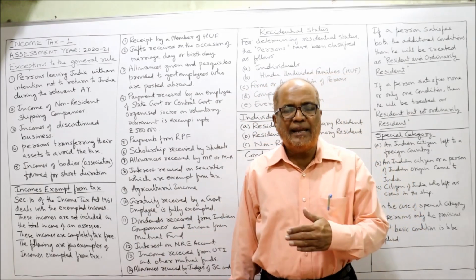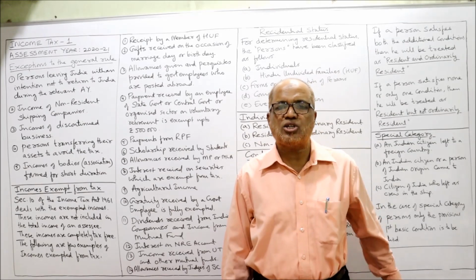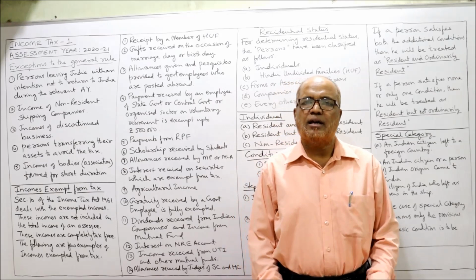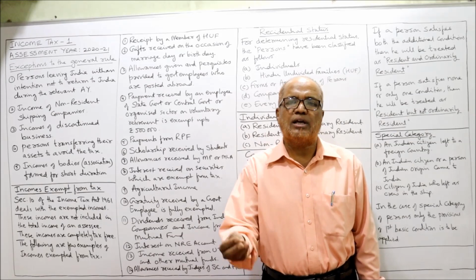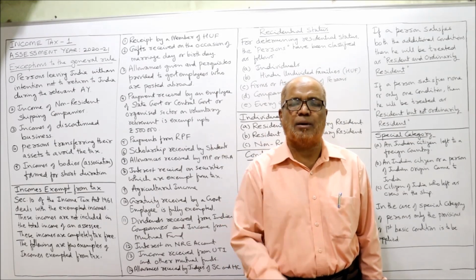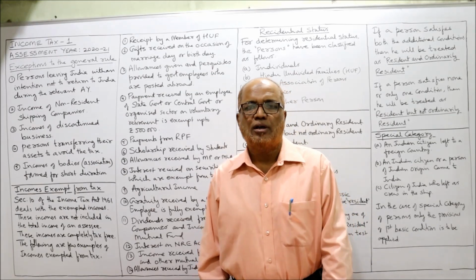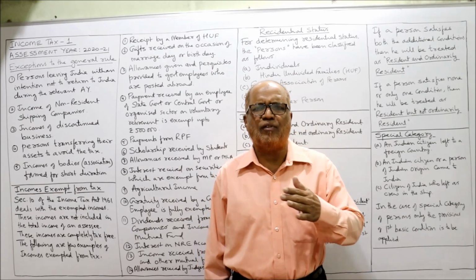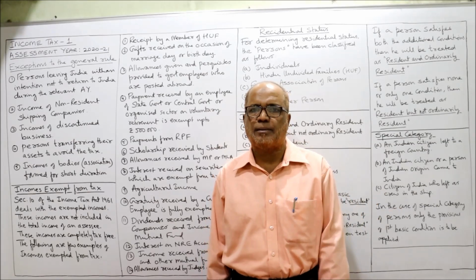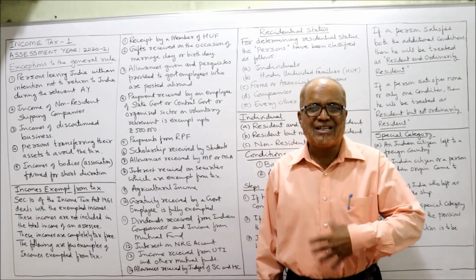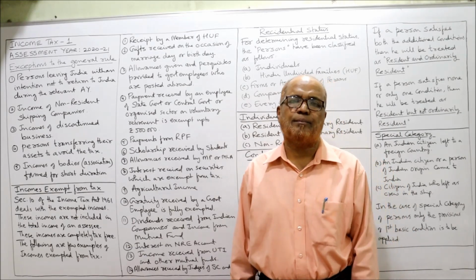See here, there are many incomes which are specifically exempted from tax. In examination, you may be asked a question like, give 5 examples of incomes which are fully exempted from tax, or give 10 examples of incomes which are fully exempted from tax. If you refer to the textbook, nearly 40 to 50 examples are given of incomes which are fully exempted from tax. But here I am going to explain a few examples of incomes which are exempted under section 10.